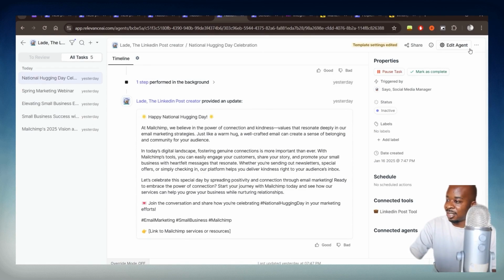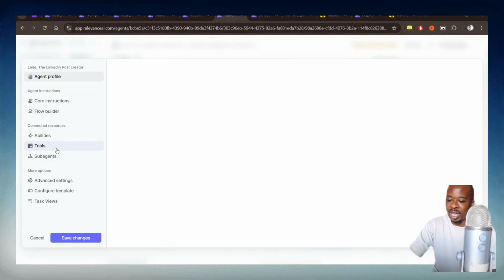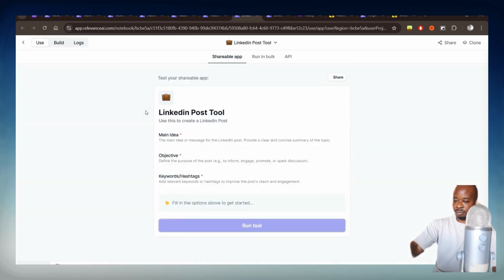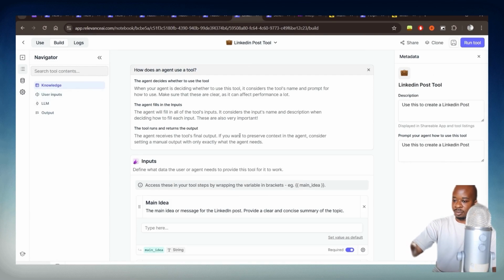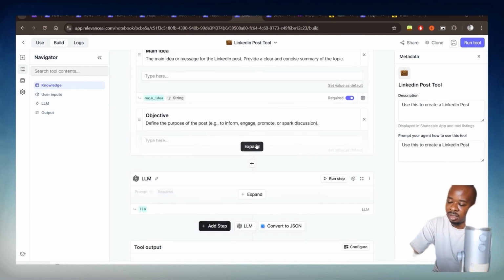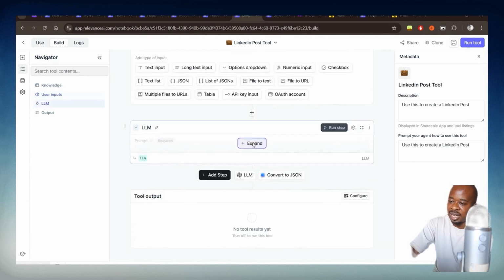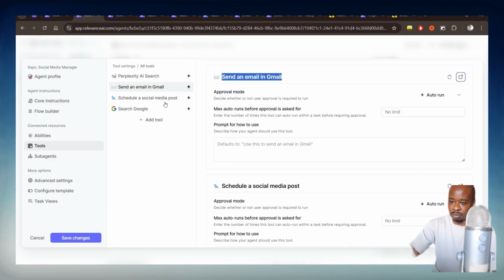Okay. And yeah, the LinkedIn agent is exactly the same format, one tool, similar tool as well. And we just let that load up. Yeah, so the LinkedIn tool is pretty much exactly the same. We have the text inputs, and then I've just edited the prompt so it matches LinkedIn's code and standards a bit more as well. All right, so those are all the tools.